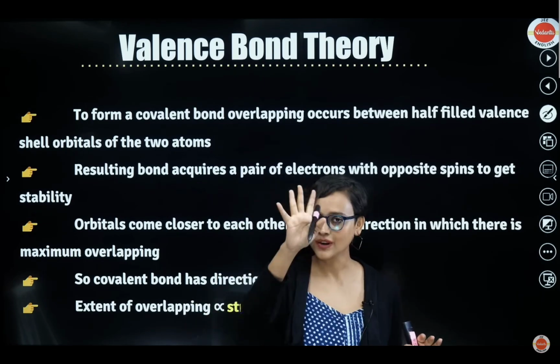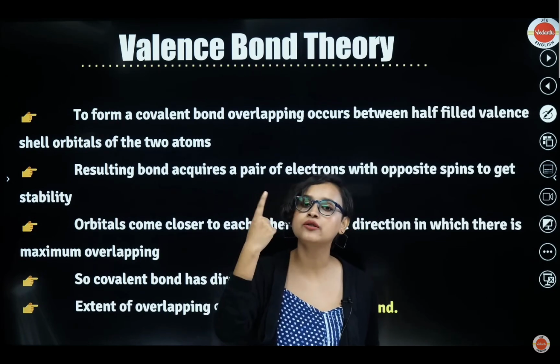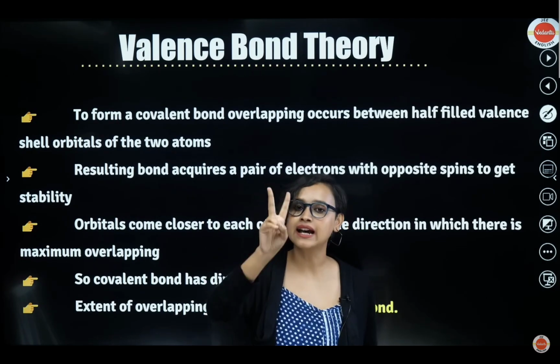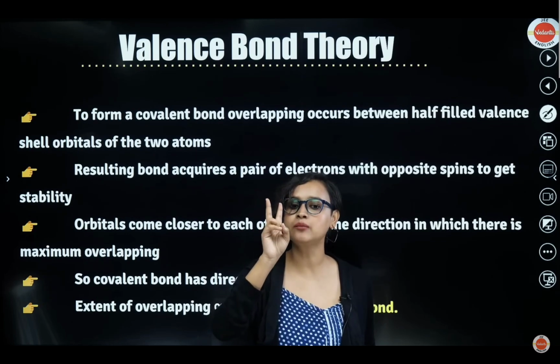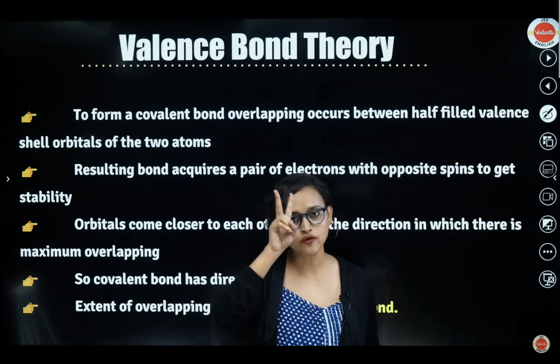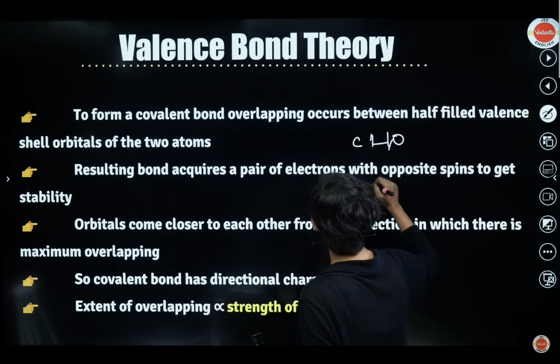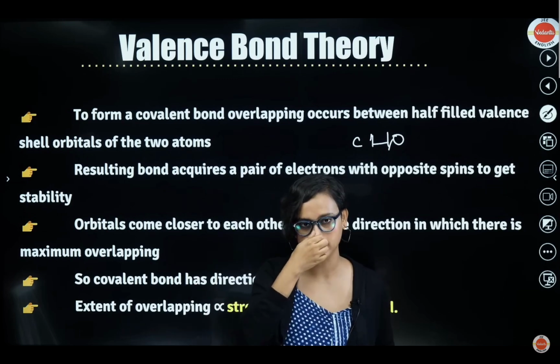What does it say? It's saying 5 things. To form a covalent bond, overlapping happens between half-filled valence shell orbitals of the two atoms. Second, the resulting bond acquires a pair of electrons with opposite spins. Whatever bond you have created, the electrons will be of opposite spins. Whenever I make a bond, let's say C and O, there will be two opposite spins. Get it? Second point.